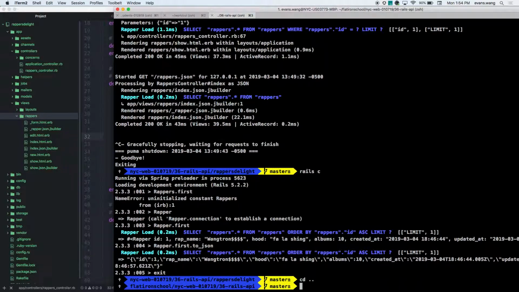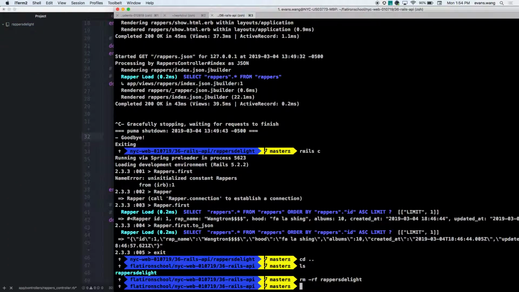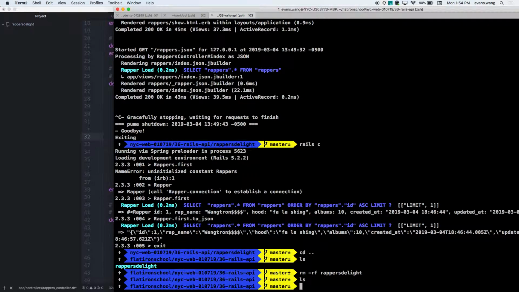Great. I fooled myself. Does anyone want to build a different app, or do you want to build wrappers again? What does no mean? All right, just want to use wrappers again? Cool.